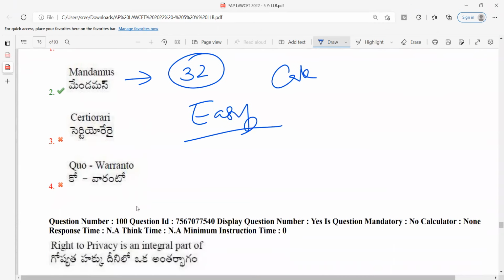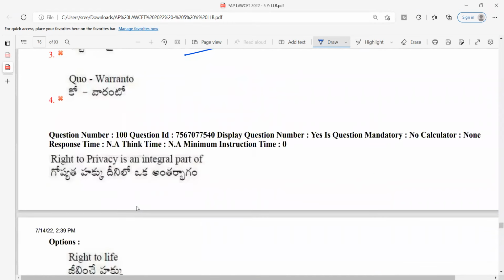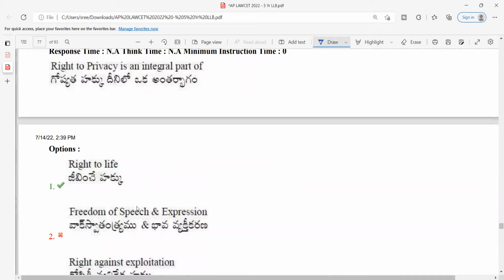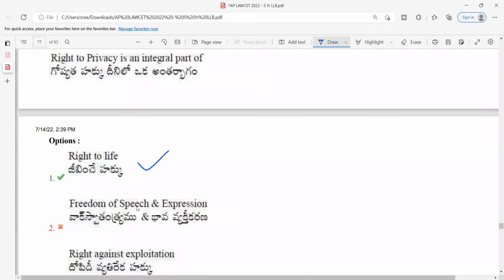Next, right to privacy is an integral part of, again, a very easy question. It is right to life. So right to privacy is a part of right to life, which was previously upheld in which case? In a very recent case. Now, recent is like 2-3 years. Aadhaar case, sir. Puttaswamy is the most recent case.